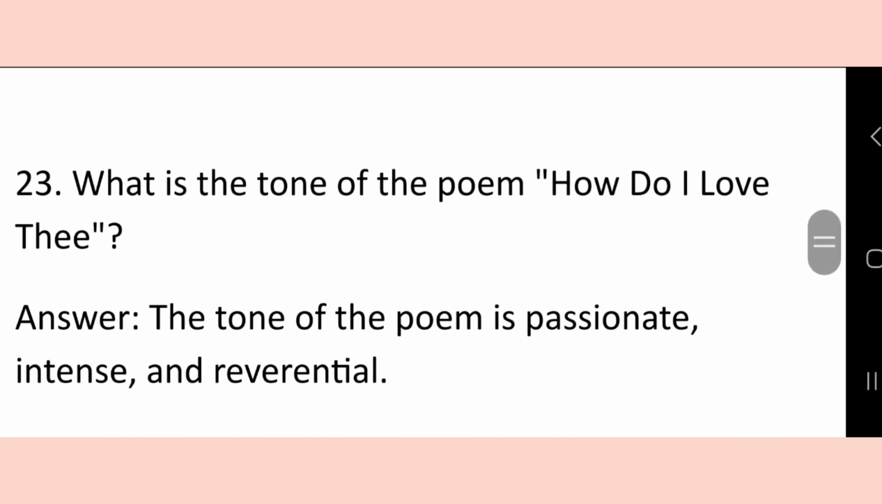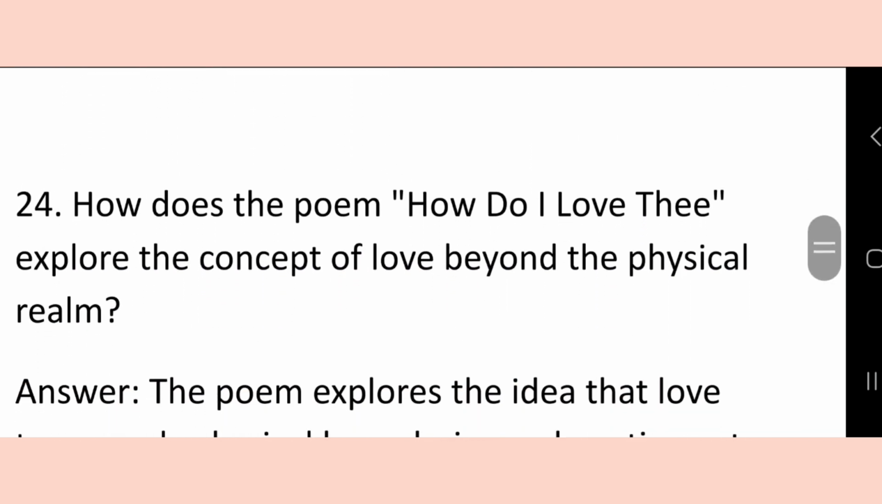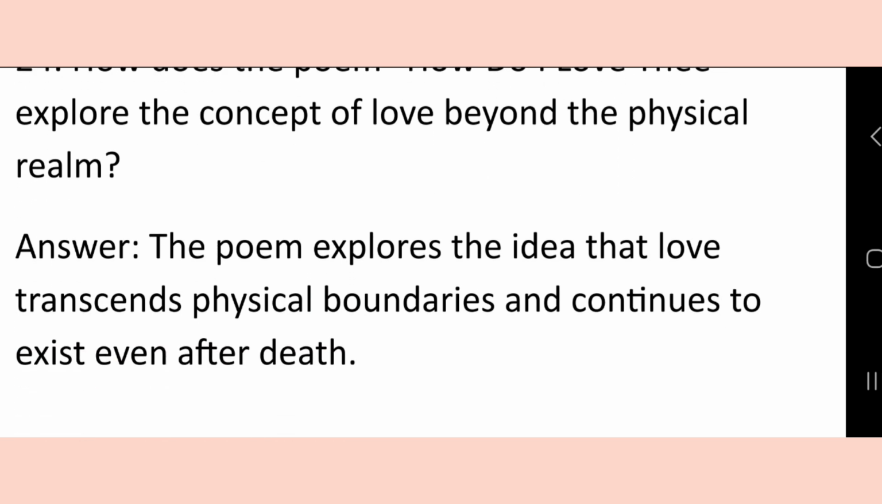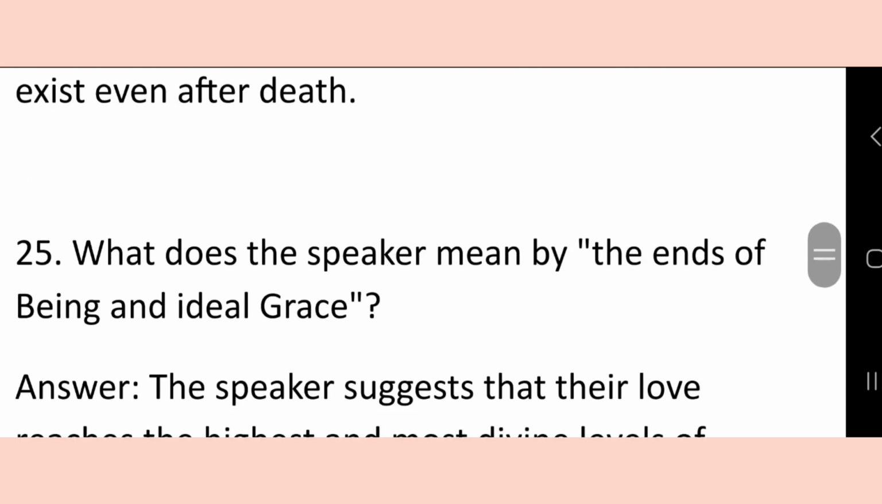What is the tone of the poem How Do I Love Thee? The tone of the poem is passionate, intense, and reverential. How does the poem How Do I Love Thee explore the concept of love beyond the physical realm? The poem explores the idea that love transcends physical boundaries and continues to exist even after death.